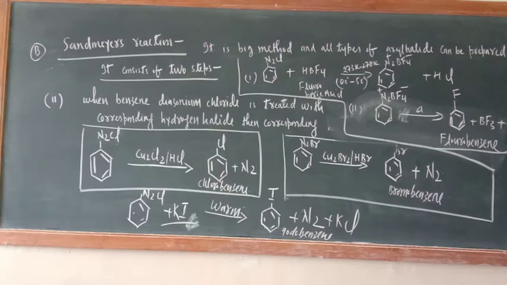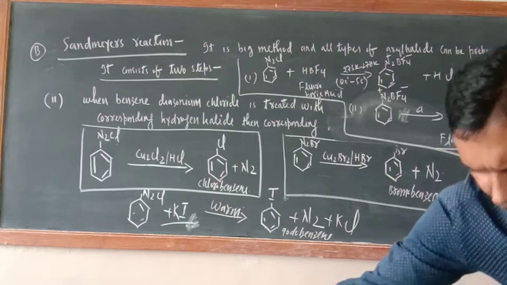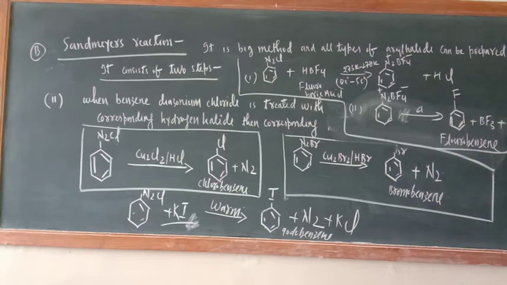So two methods we have already completed. Only two methods are there, and both methods are very, very important. So remember, whenever you are writing the Sandmeyer reaction, you should explain both steps. If they are asking about one particular haloarene, explain that only. If they are asking for the full Sandmeyer reaction, then you have to write the entire steps. And please remember, this is most important.